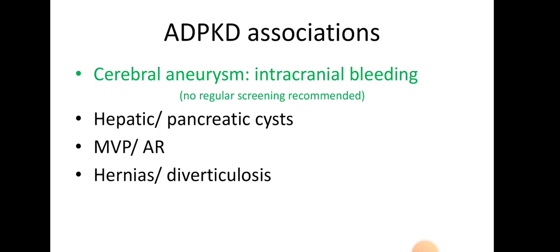The question could simply ask, what are the associations of autosomal dominant polycystic kidney disease? And it would be cerebral aneurysms, which can cause intracranial bleeding, like subarachnoid hemorrhage. But there is no regular screening recommended for such cases. We don't scan for cerebral aneurysm. There is association with hepatic and pancreatic cysts, mitral valve prolapse and aortic regurgitation, hernias, ventral or inguinal, and diverticulosis. This is a straightforward fact. It could have been asked directly, but in the case presentation, I wanted it to be full and comprehensive.